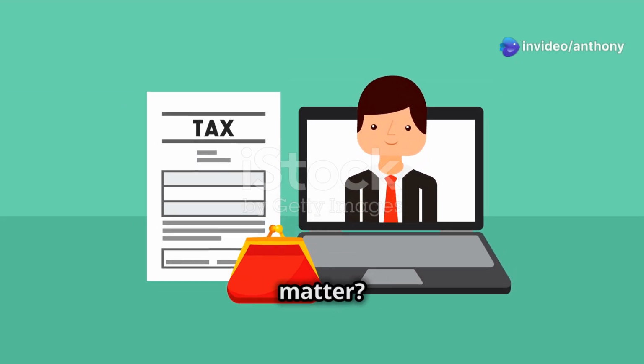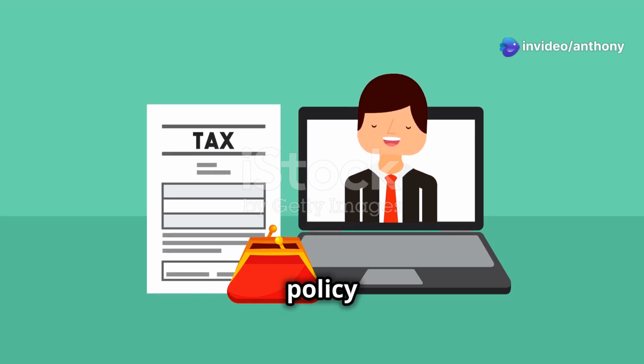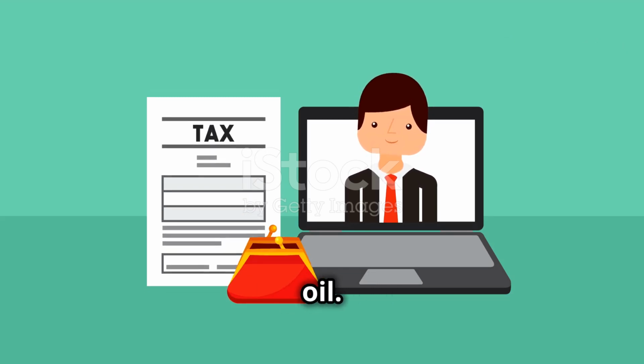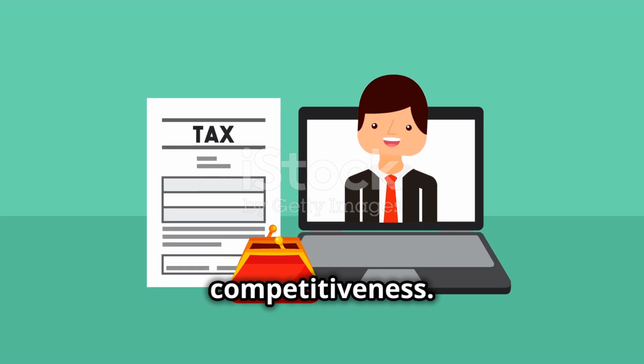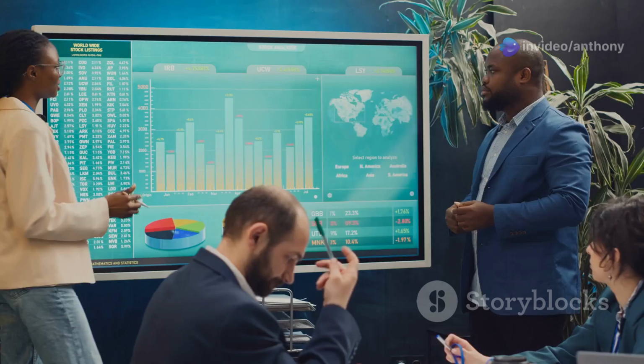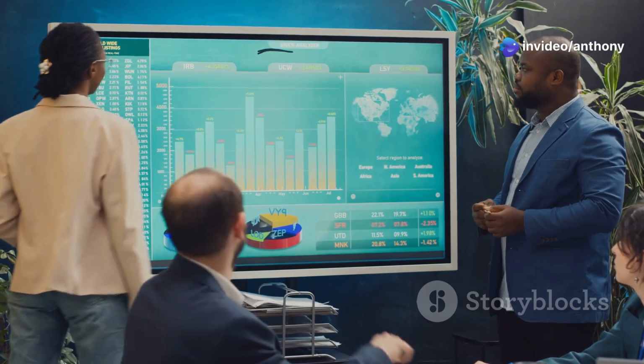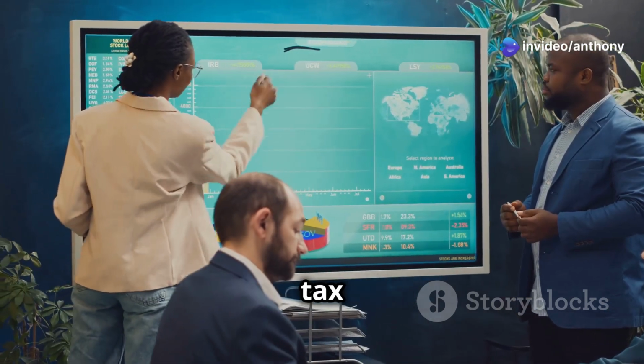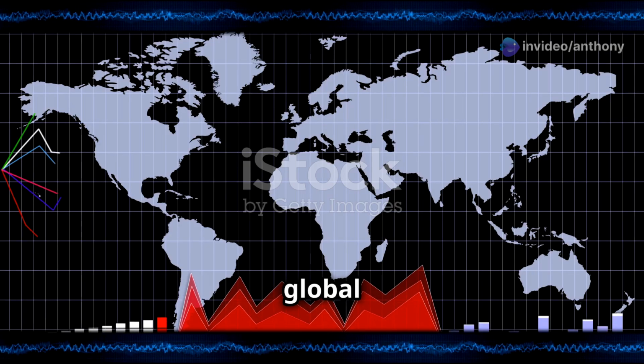Why does corporate tax matter? In the UAE, this policy diversifies revenue beyond oil, encourages global business competitiveness, and supports public services and infrastructure development. Understanding corporate tax is vital for navigating today's global economy.